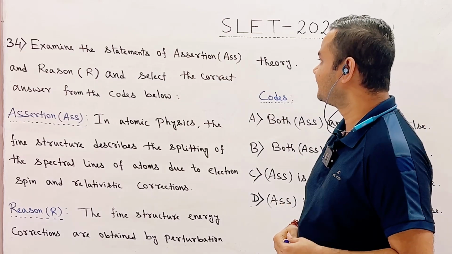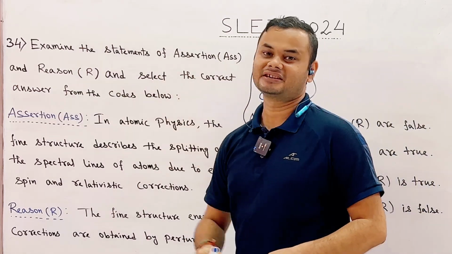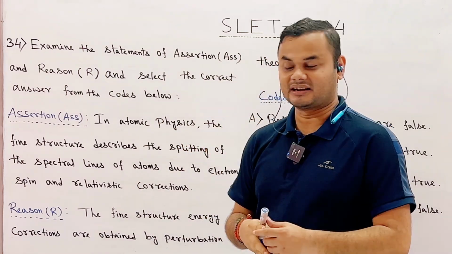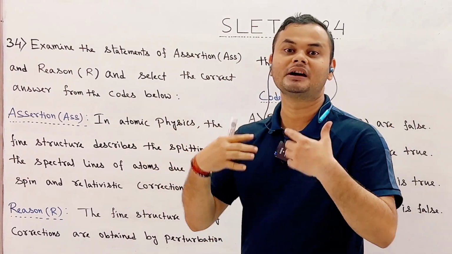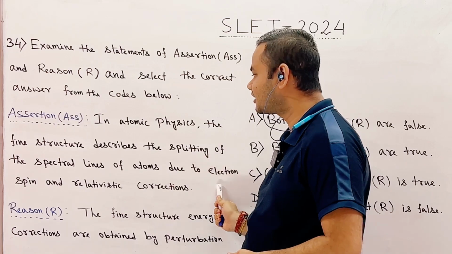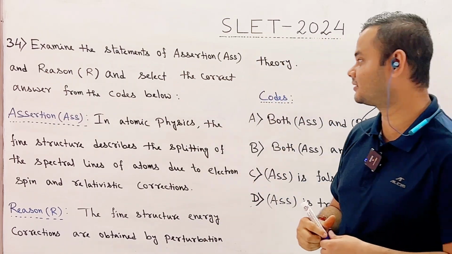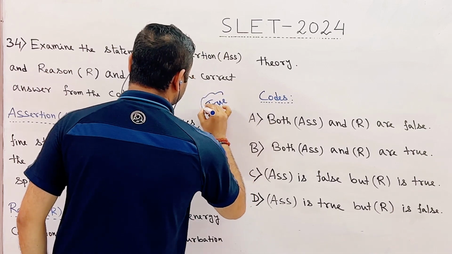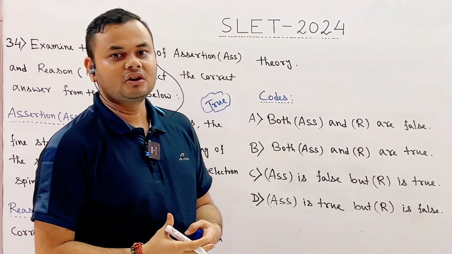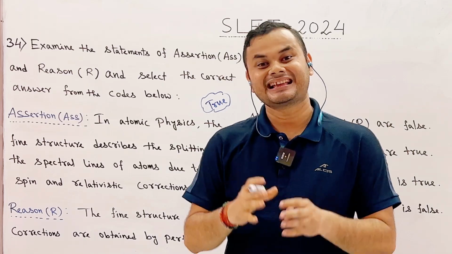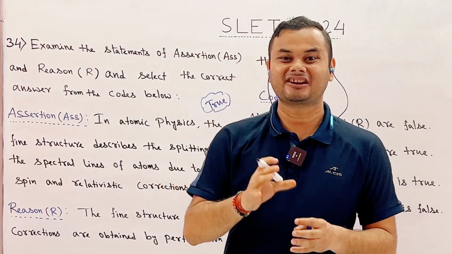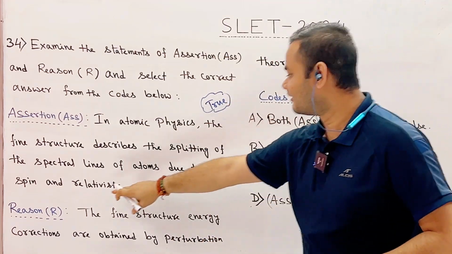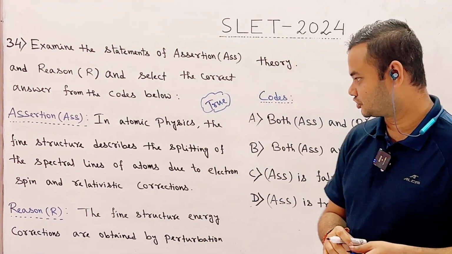This question number 34 is also assertion reason type question. Assertion: in atomic physics, the fine structure describes the splitting of spectral lines of atoms due to electron spin and relativistic corrections. This is true statement. Students, we know that the fine structure of atomic spectral lines arises from the interaction of electron spin and its orbital motion around the nucleus, as well as relativistic corrections to the electron's motion.